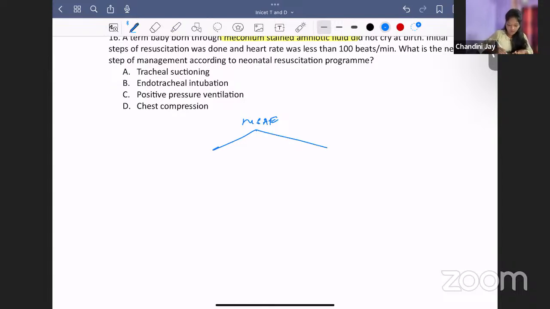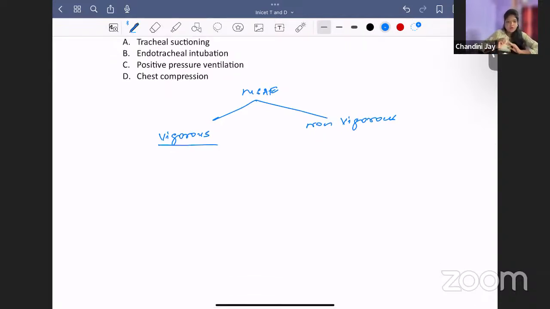For meconium-stained amniotic fluid, you will divide the baby into 2 types: vigorous and non-vigorous. What do you mean by vigorous? Initially you deliver the baby. You see the fluid is meconium stained, but the baby is active, moving all its limbs, breathing properly, crying. So the baby is active, but the meconium is there in the amniotic fluid. Now what to do? Vigorous baby, you don't have to do anything.